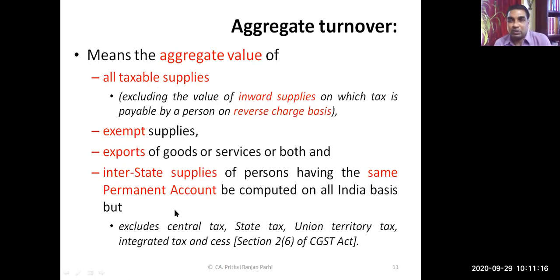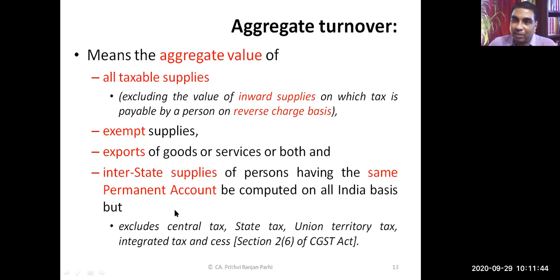But it excludes all taxes. That means all GSTs: if CGST, SGST, UTGST, IGST or cess is included, all these things have to be excluded. Suppose all things taken together, the supply is 1,18,000. That means only 1 lakh will be taken. GST elements will not be taken, assuming 18% is the GST.